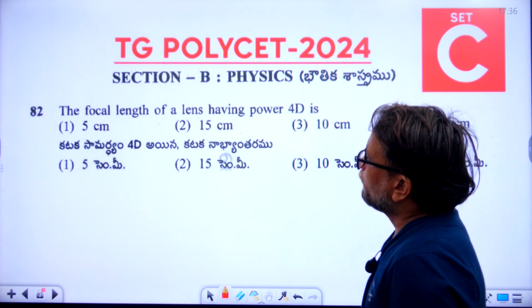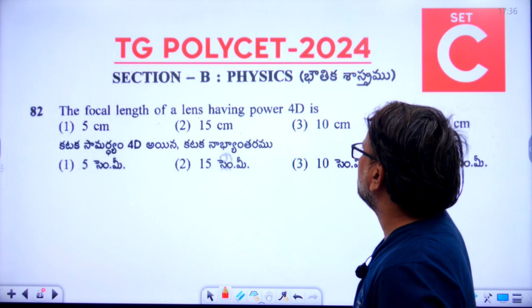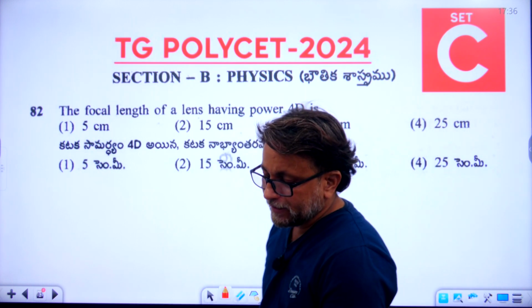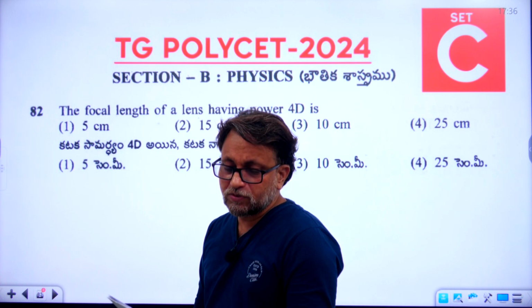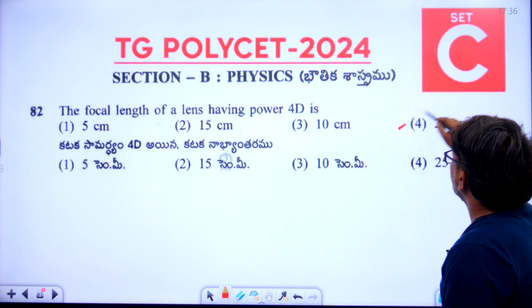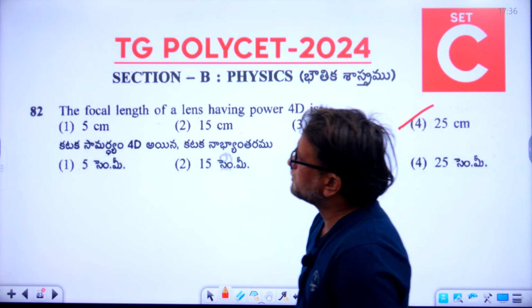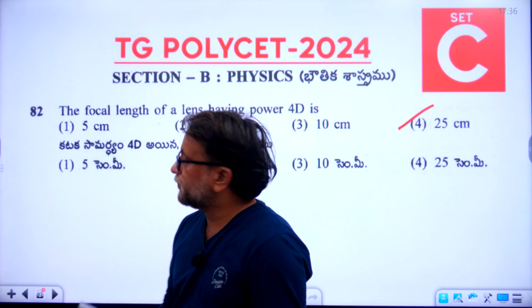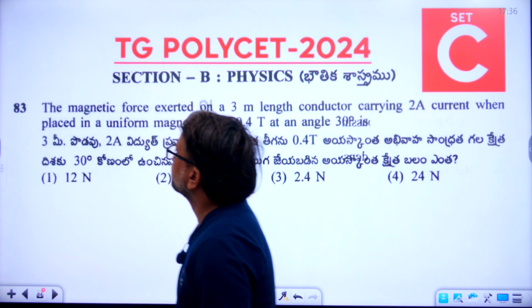Now, the focal length of a lens having power 4D is 82. What is the right answer for 82 question? So the right answer is fourth option, means 25 centimeters is the right answer. It is in the fourth option. So almost 82 finished. Now let's go to the 83.